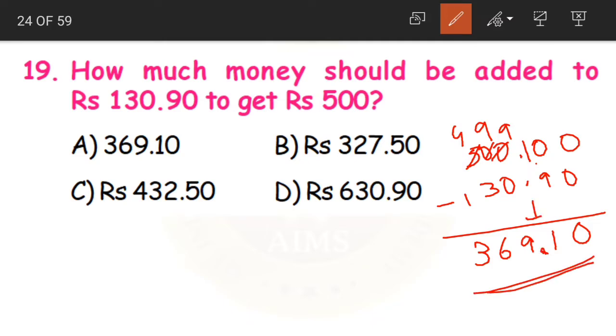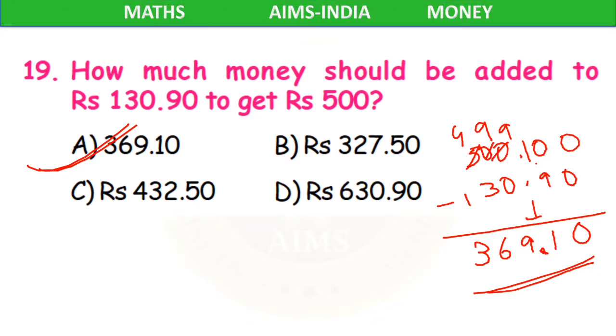Don't forget to put the point here. Option A becomes our correct answer. So when we add 369 rupees 10 paise to our 130 rupees 90 paise, the total would be 500 rupees.